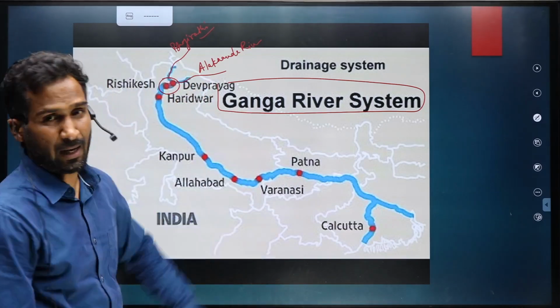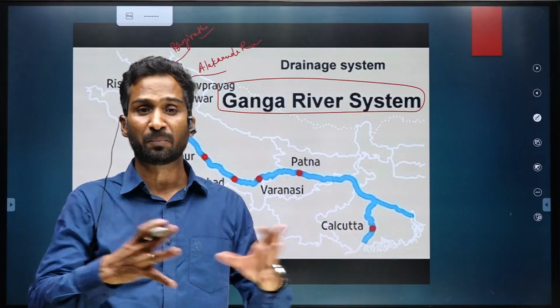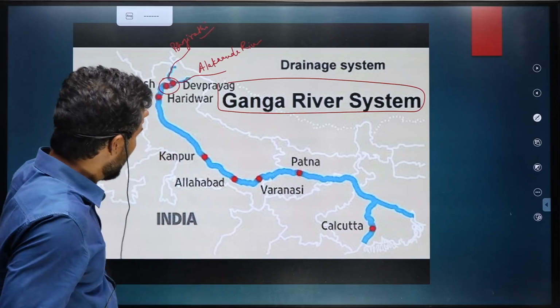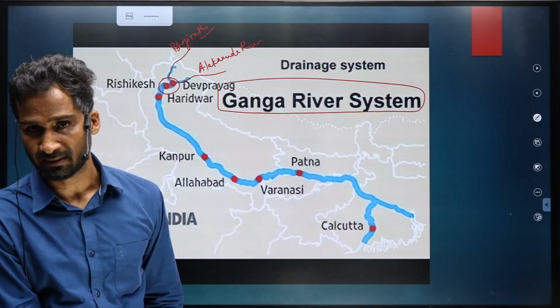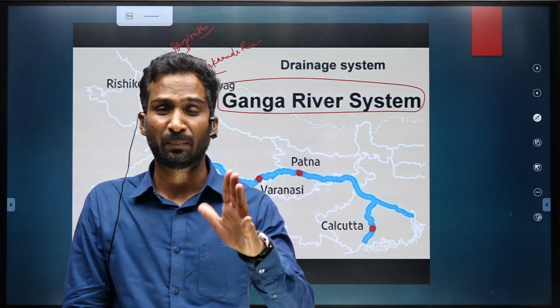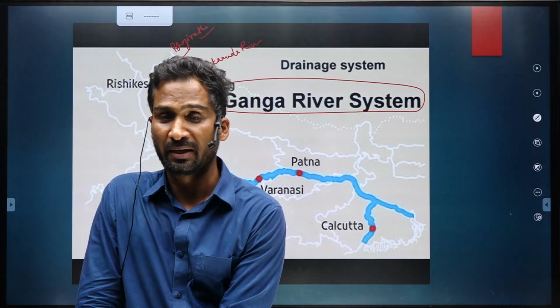Let's see what is happening with Alaknanda. Actually, Alaknanda is a big river. It has been formed by a number of tributaries, and a number of prayags are there at Alaknanda. If you know something about Uttarakhand, you must have heard of a number of prayags like Vishnu Prayag, Karn Prayag, Rudra Prayag.